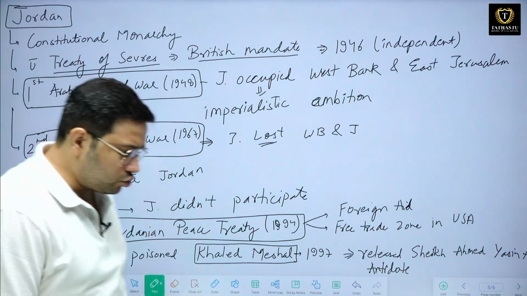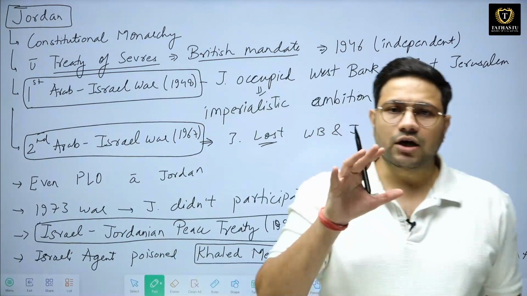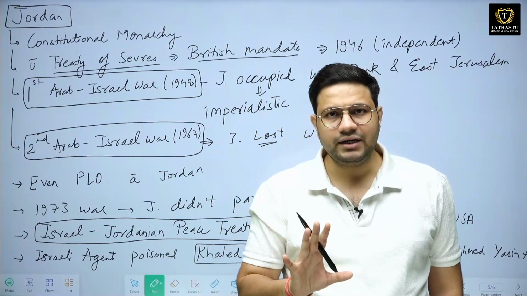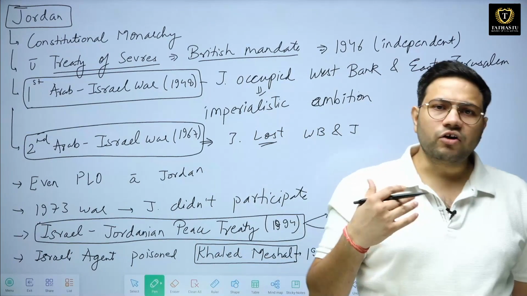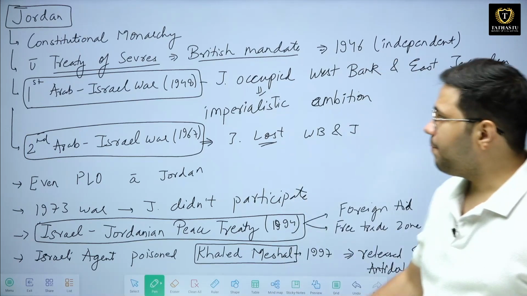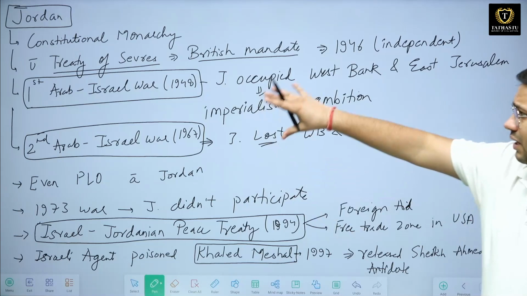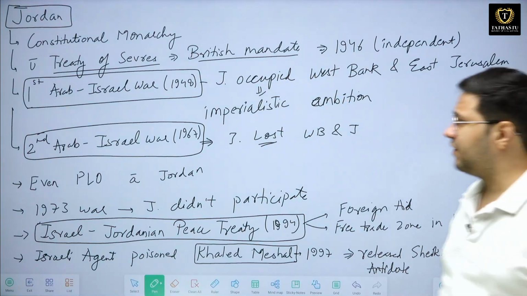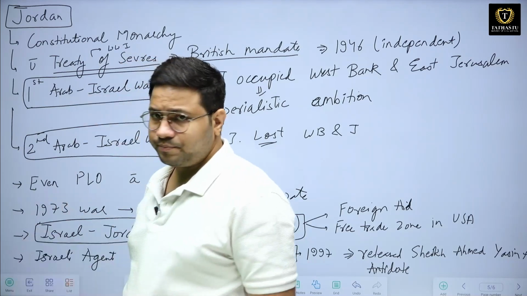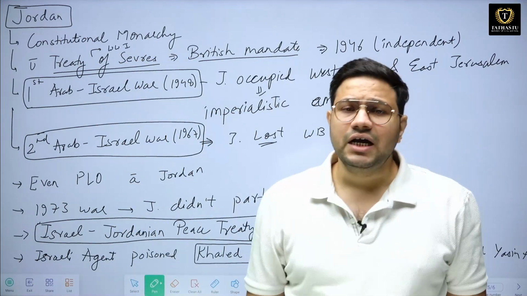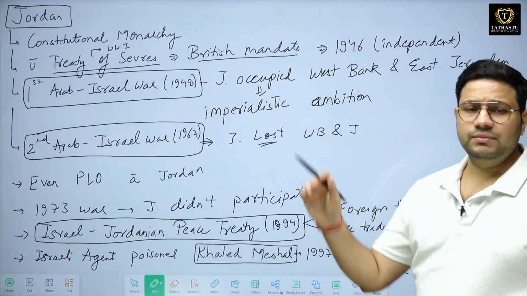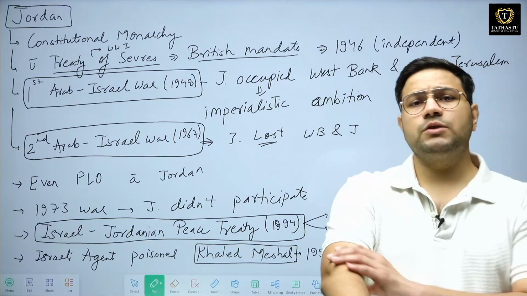They have a constitutional monarchy, meaning there is a constitution, but the head of the country is a king. They have an independent judiciary, but a lot of matters are taken care of by the king and his council. The second important thing is that under the Treaty of Sevres, signed after World War I ended, this region of Jordan was under the British mandate, meaning the British were taking care of this region.